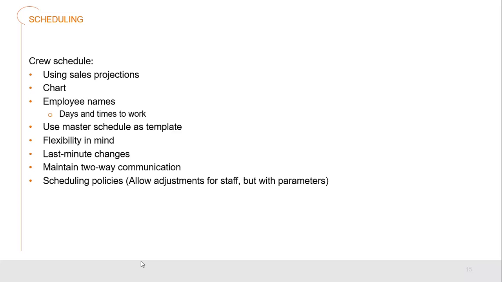So we need to make sure we have scheduling policies that benefit both sides. We have to be able to allow for adjustments for staff, but we have to have parameters too. We can't have staff coming to us indicating that they need to be off next week when it's Sunday evening and the next schedule is starting the following day. Generally, you would have possibly a couple of weeks' notice that needs to be given by employees if they're going to be planning on taking vacations. Obviously, if someone is sick, then that's a different issue that you have to deal with. We'll talk about that in a couple of minutes as well.